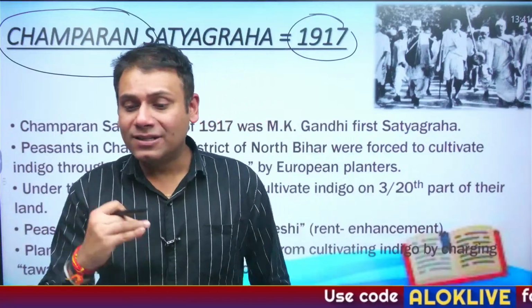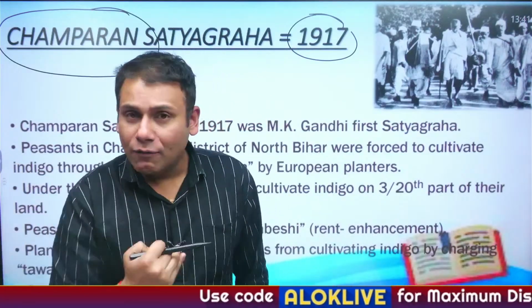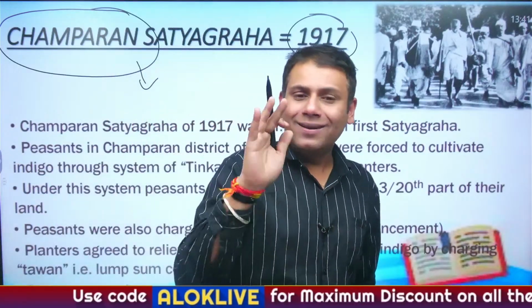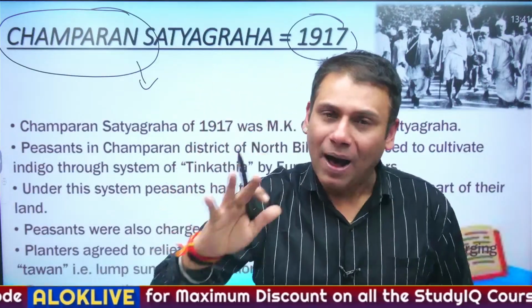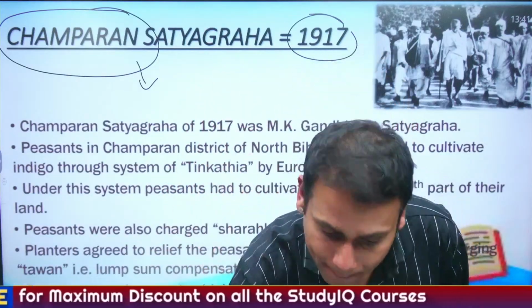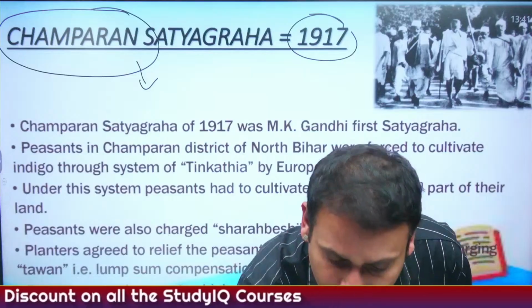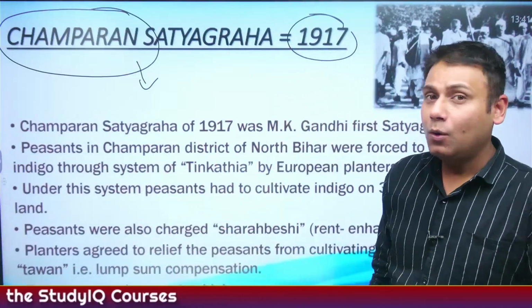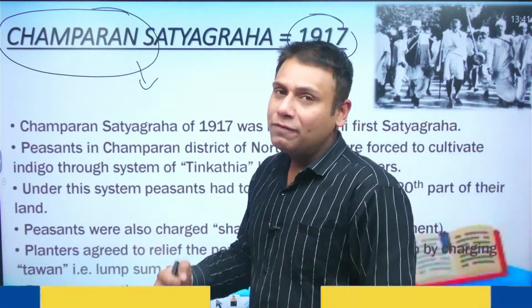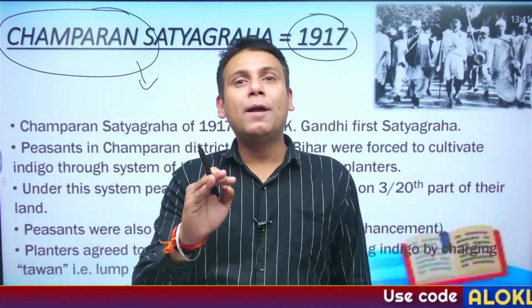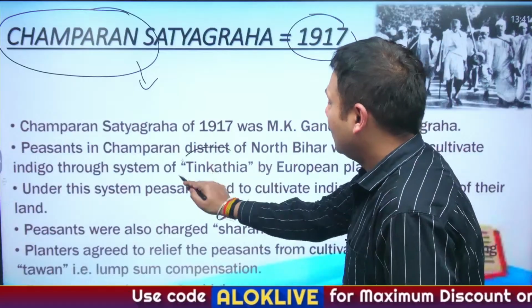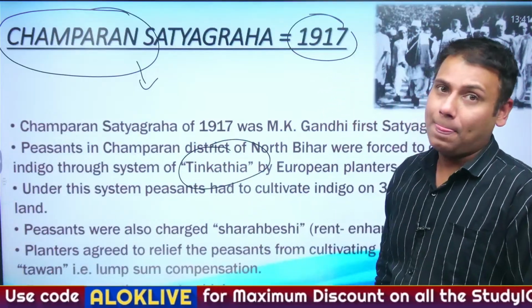Now, why did a local peasant named Rajkumar Shukla ji invite Mahatma Gandhi to conduct a satyagraha in the region of Champaran? That is in Bihar. Okay? Now, there's a reason behind this. In the region of Champaran, Britishers had imposed one system, and that system is referred to as the Teen Kathia system.